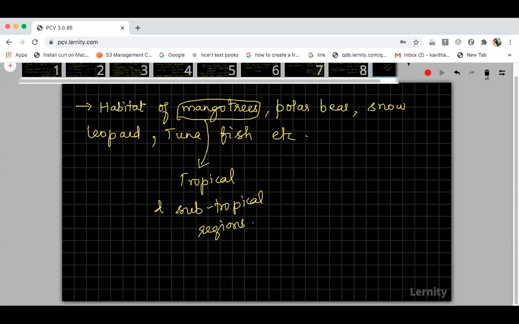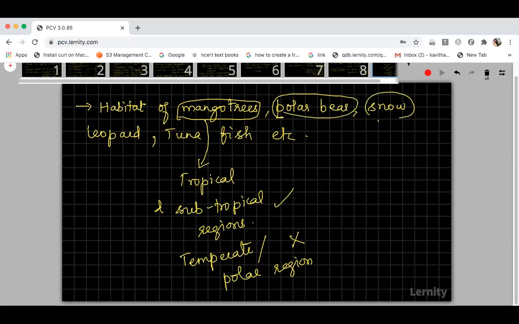So mango trees will grow only in tropical and subtropical regions, and will not grow in the temperate region or the polar region. Similarly, polar bears and snow leopards cannot be found in the forests of Tamil Nadu.